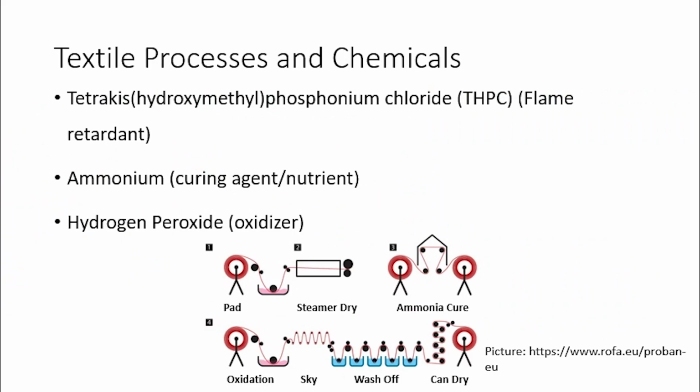One way to make fireproof clothing is through the proban process. This technique includes applying a flame retardant like THPC, curing the material with ammonia, and oxidizing it with peroxide. The chemicals end up mixing together in the wastewater. From literature, I was able to find out how these chemicals individually might affect aquatic organisms. However, it is not known what these chemicals did when all of them were combined, and that was the primary focus of my thesis work.